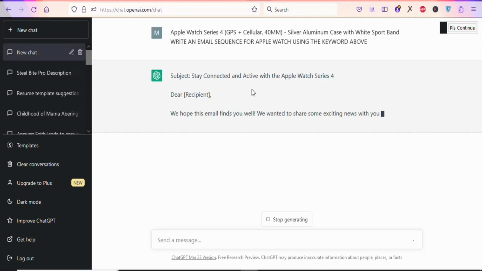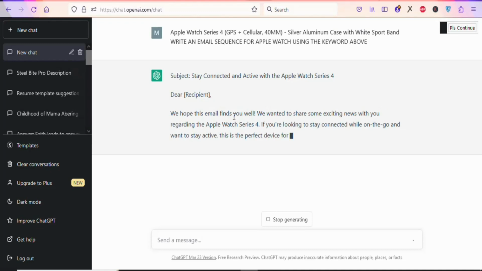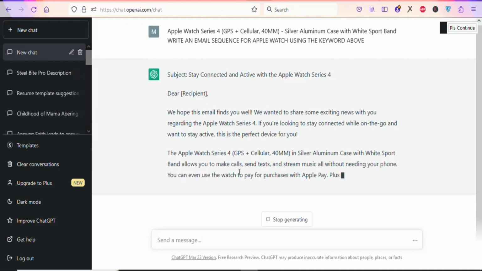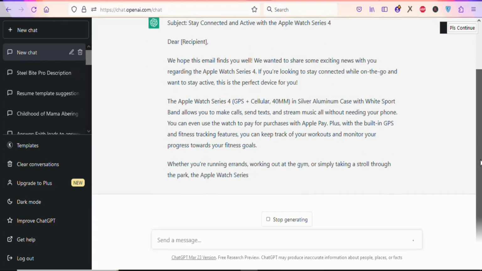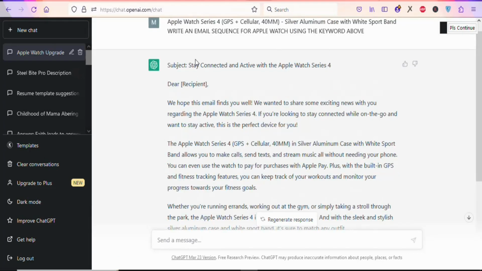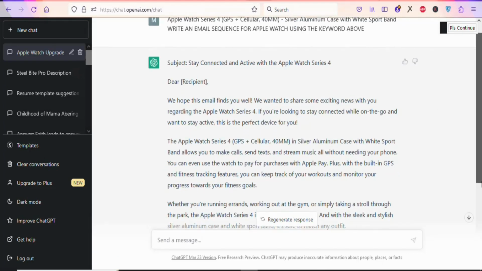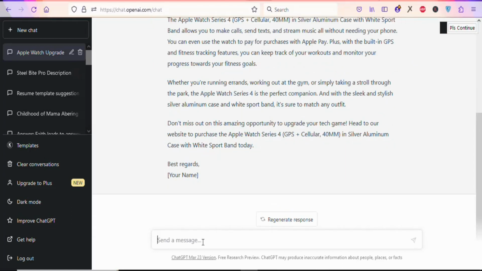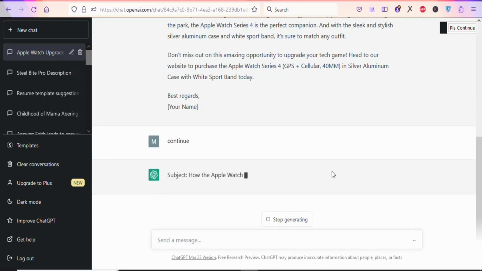As you can see, it is writing the emails. You can see everything. This is the first email. It is going to write a lot of them. As you can see, it is writing. So we are going to wait for it to write the emails. As you can see, it has written only one email. You can see it right here. So you have to instruct it to continue. So type something like continue. Once you type continue, just click right here, go, so that it will write many emails for you.